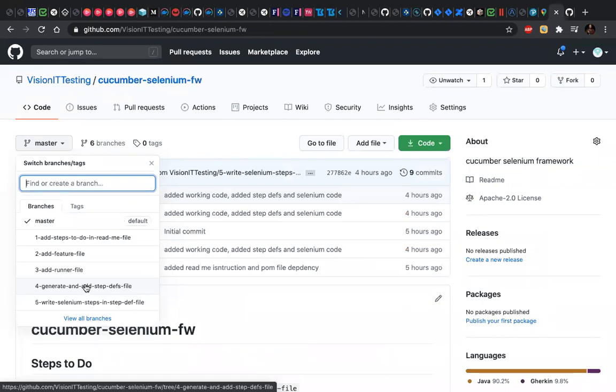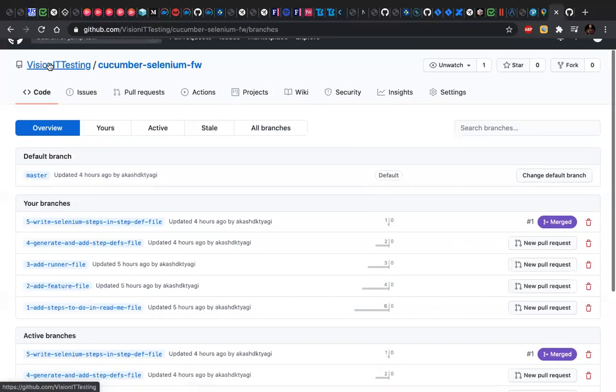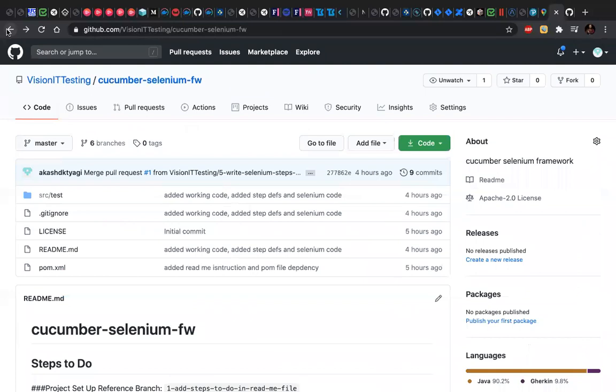I am creating these branches so that I can demonstrate the steps which you have to take, right? The first step is to add a feature file, then add a runner file, then generate step definition files, then add Selenium steps, right? I am doing this so that I can explain to you how to create a Cucumber framework step by step. You don't have to worry about it.